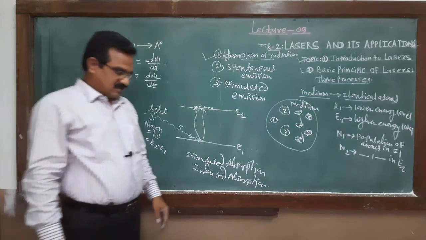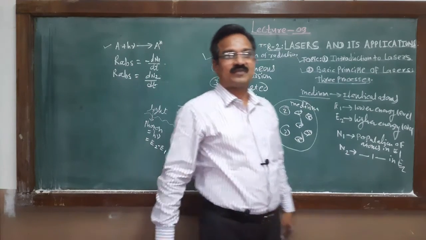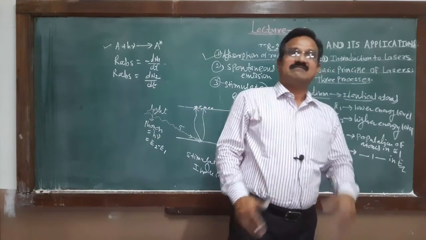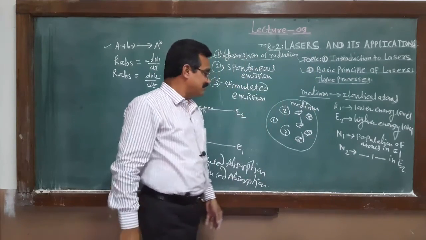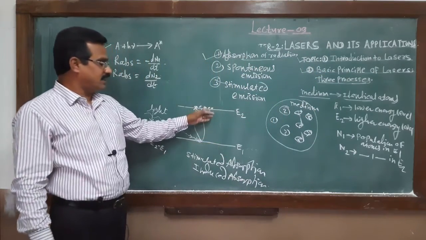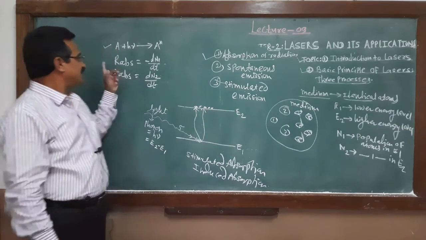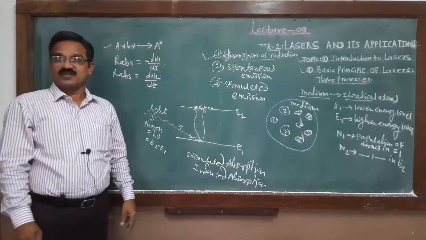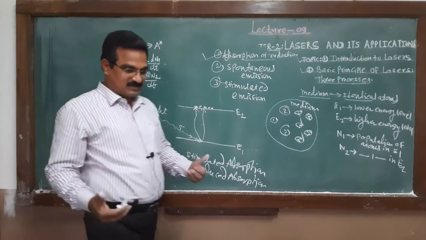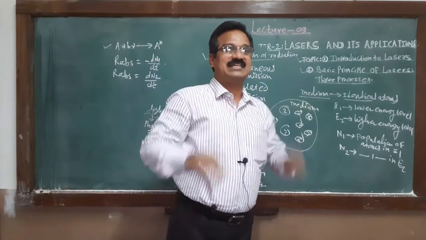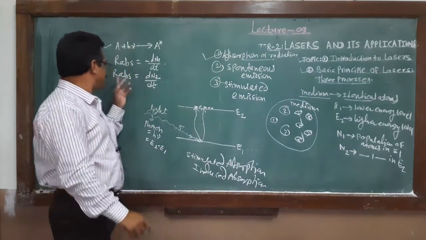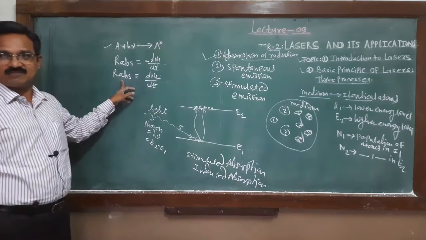The number of atoms that make a transition from lower energy level to higher energy level per second, that we call the rate of absorption, or the number of atoms that come into the excited state per second, that also we call the rate of absorption.